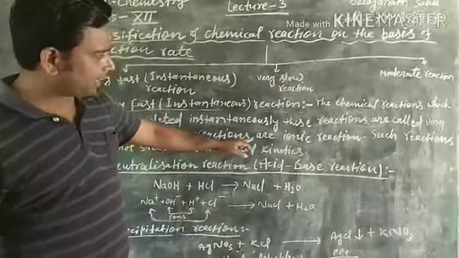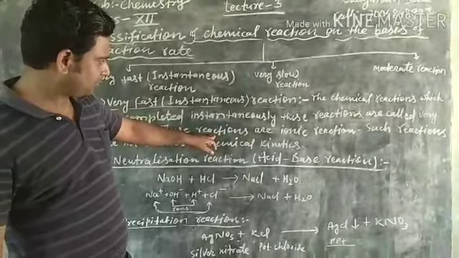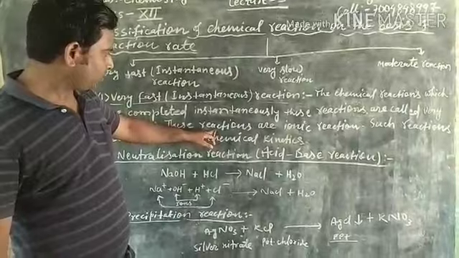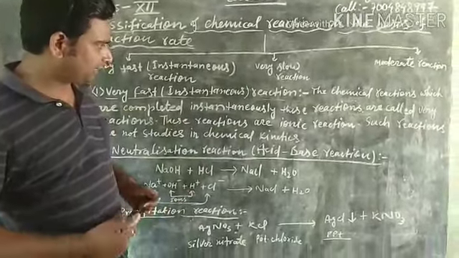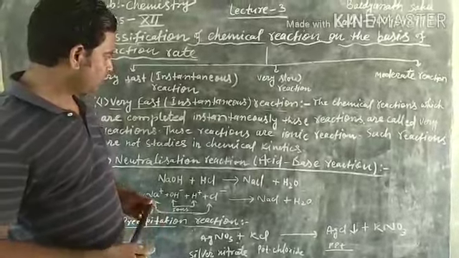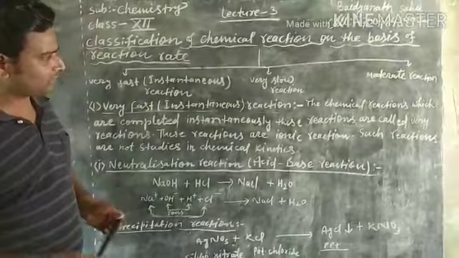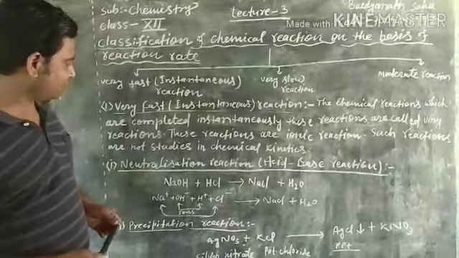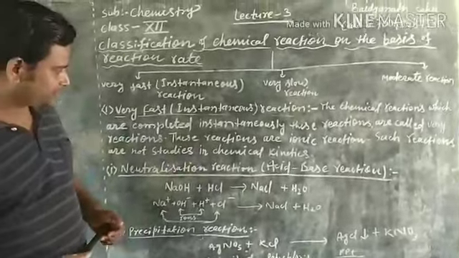These reactions are ionic reactions. In previous classes I told you that ionic reactions are very fast reactions, and those reactions which complete in seconds are not studied in chemical kinetics.